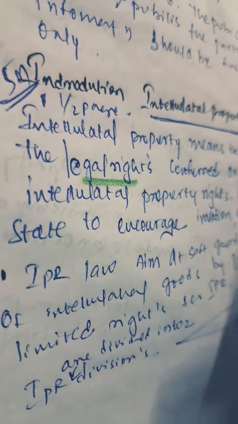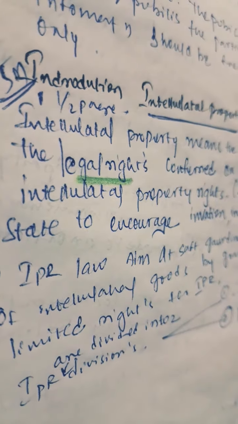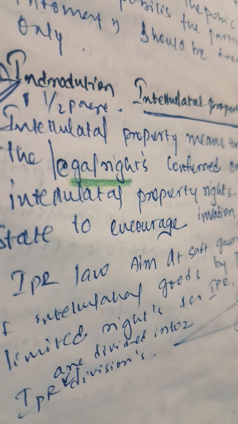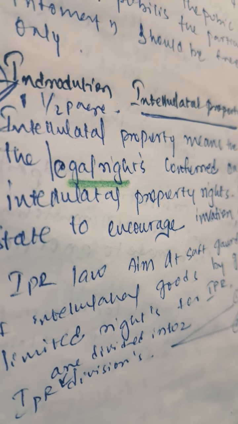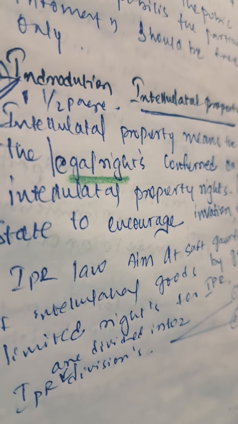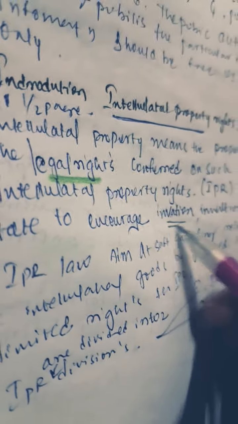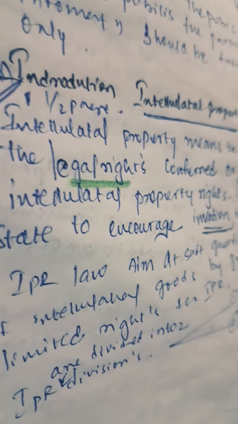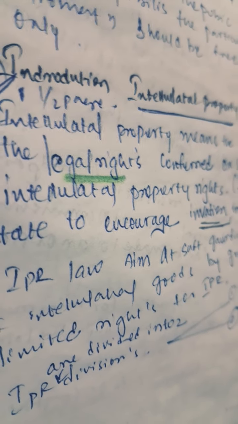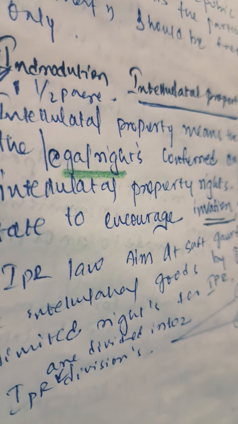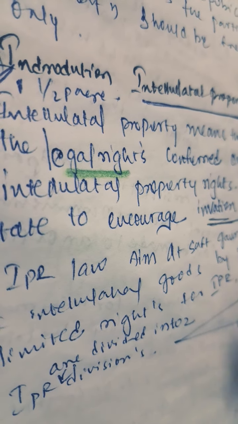We will first give certain information. Intellectual property means property created with legal rights conferred. It is called intellectual property rights, granted by the state to encourage invention, innovation, and investments. New inventions lead to investments, good profits, and recovering the money.